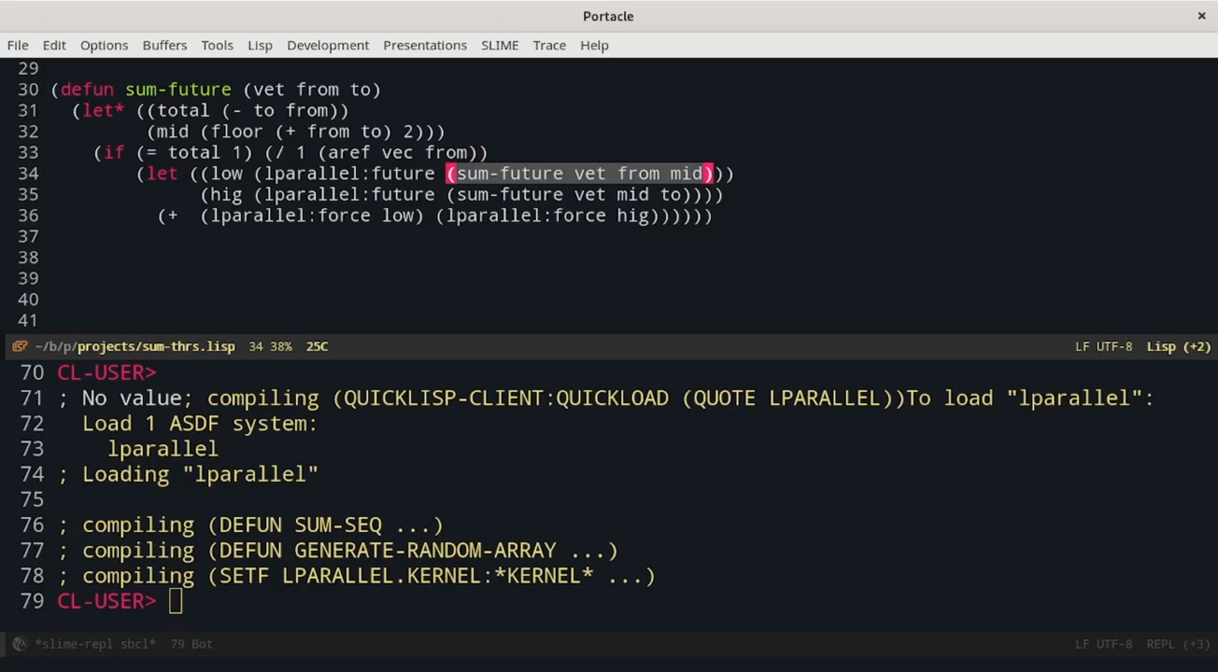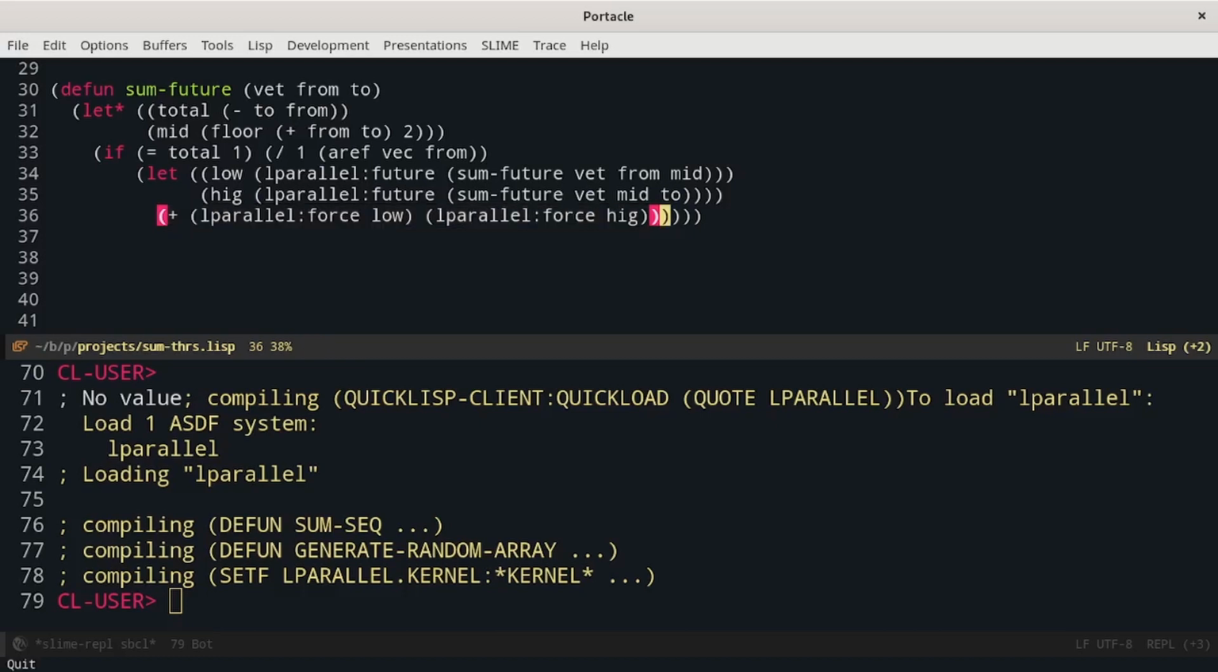First of all, we call sum-future on the first half, and then we call sum-future on the second half. Those calls are not direct, but are inside a future. This means that they will be executed in parallel. Finally, we just have to force the result of those two futures.